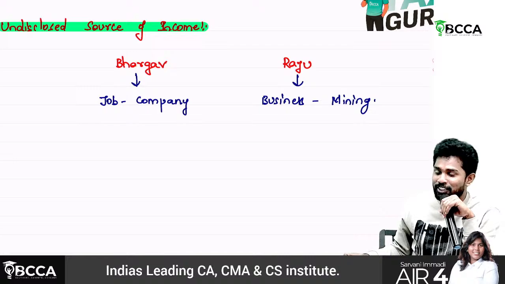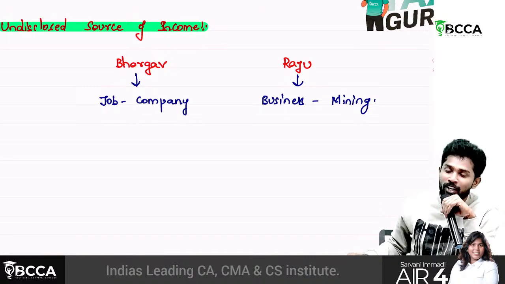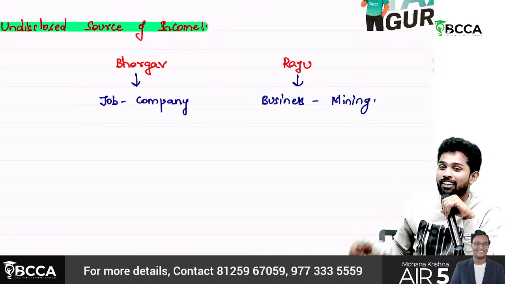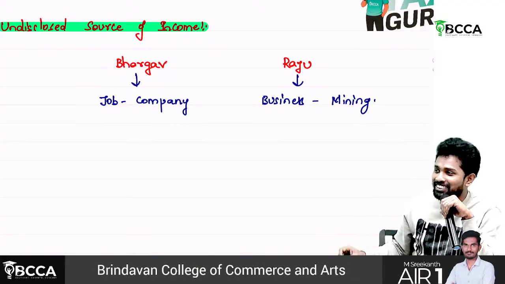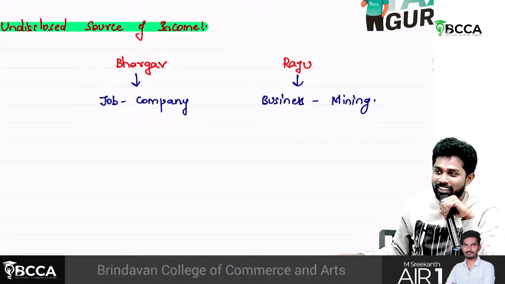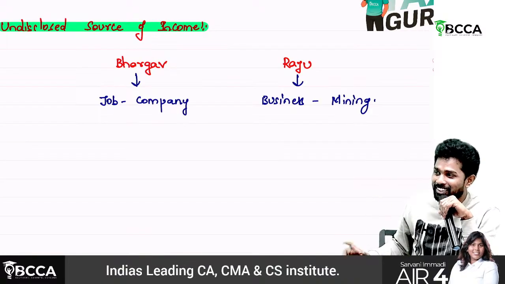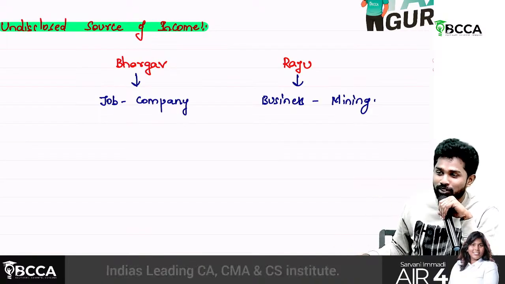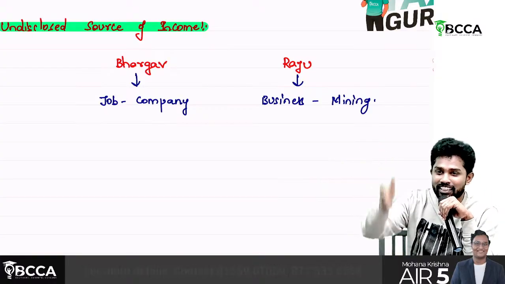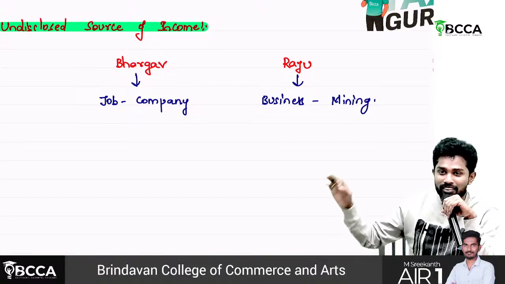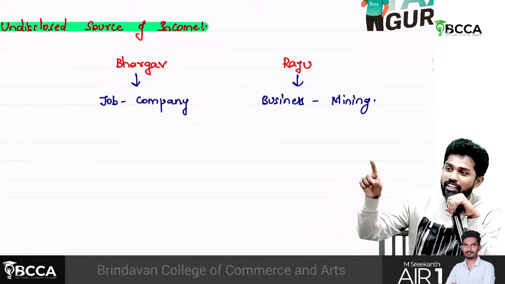Bhargav went home, thought for the whole night, and early morning 7 o'clock he called the income tax officer. Saying that fellow Raju is having 4 crores of money in his bank account. What you people are doing, he is not even paying income taxes also. So okay, 9 o'clock they came to his home. They asked for his bank accounts and checked them: what is this money? He's not explaining the source.